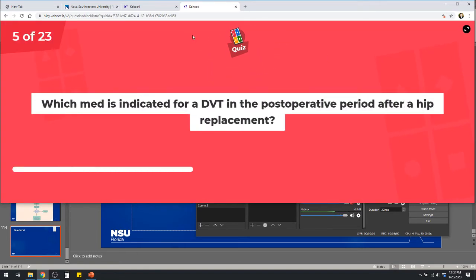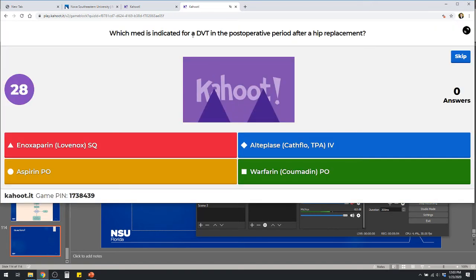Which med is indicated for a DVT in the post-operative period after a hip replacement? Enoxaparin sub-Q, alteplase, aspirin, or warfarin.